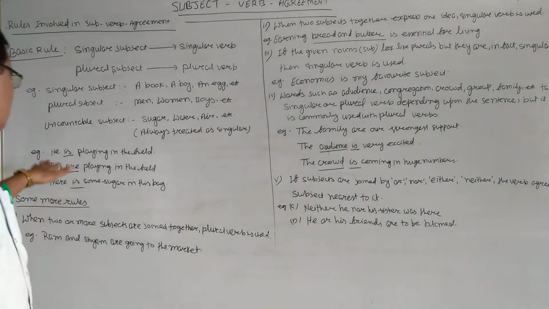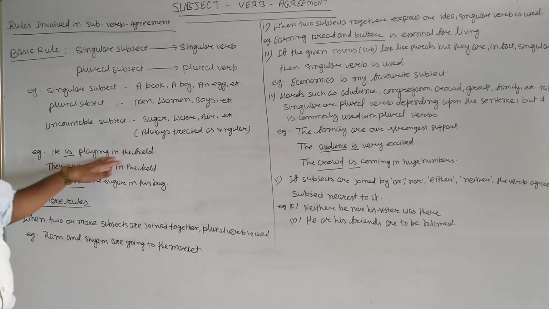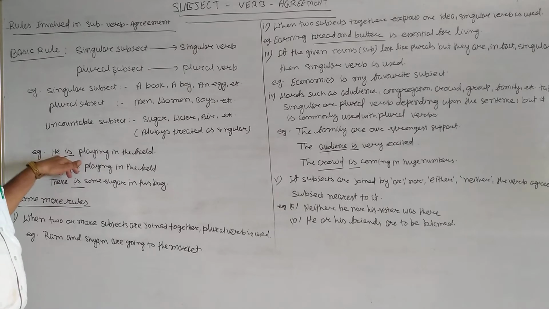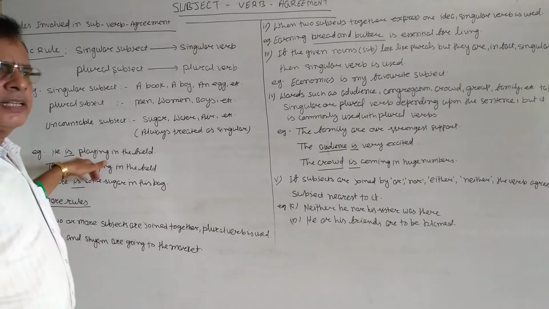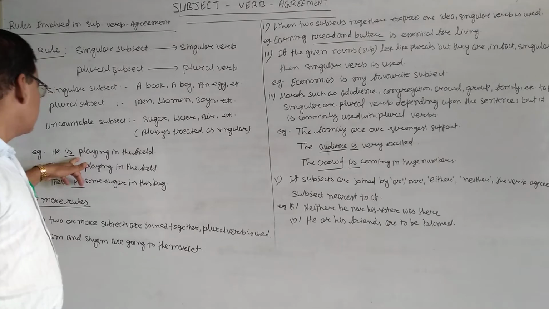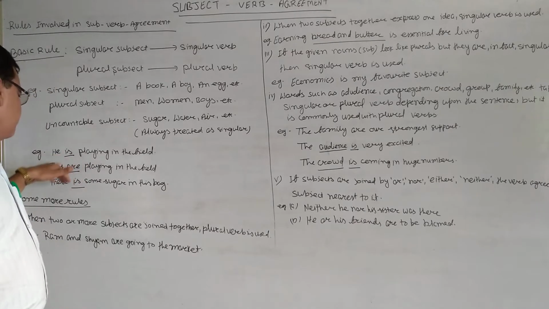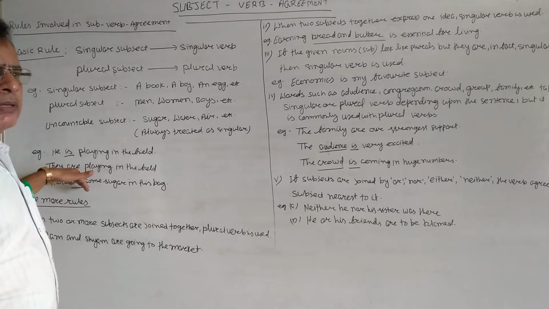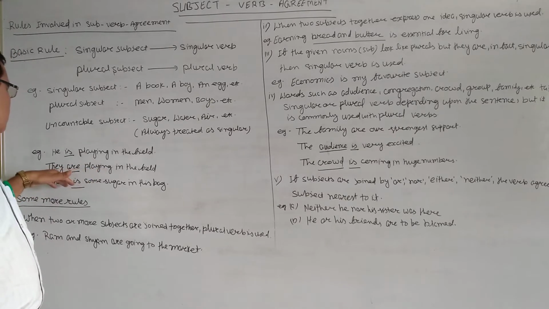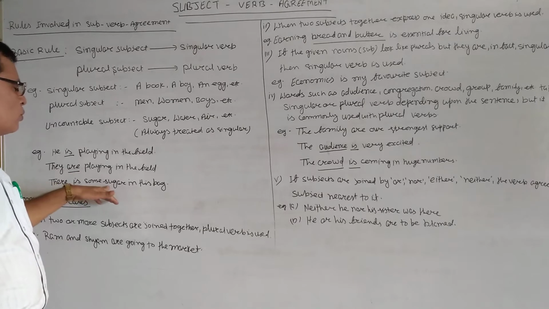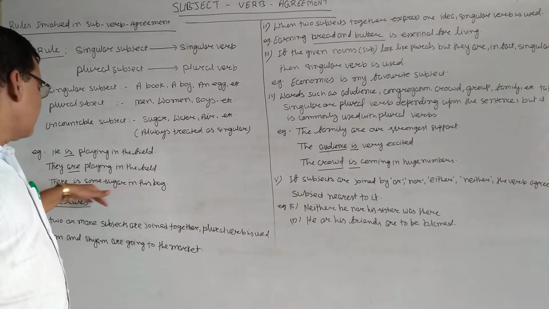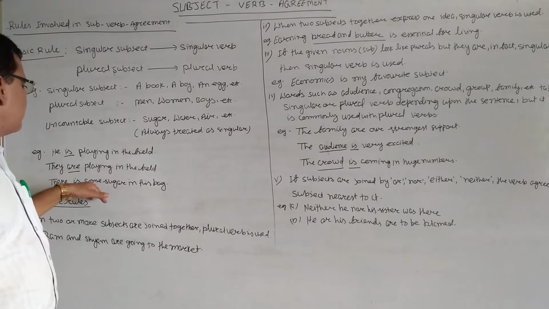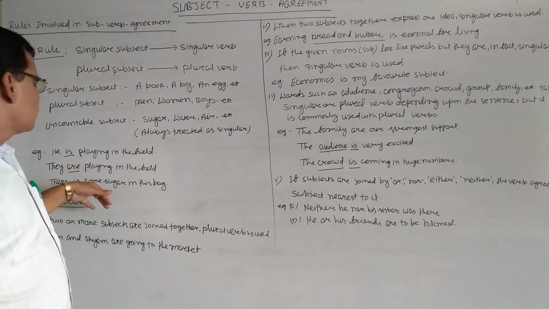So here, for example, he is playing in the field. He is singular number, and so is is also singular, and this is used with he. They is plural number, are is a plural verb, so this are is used with they. And there is some sugar. Sugar is singular number and so is, a singular verb, is applied with some sugar.